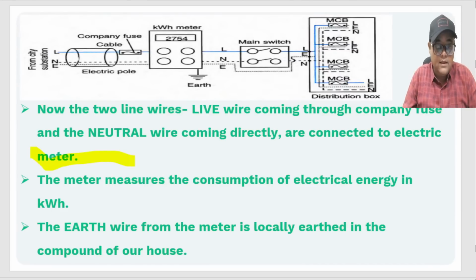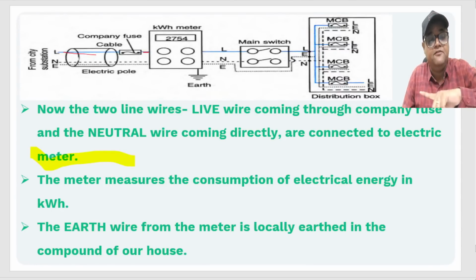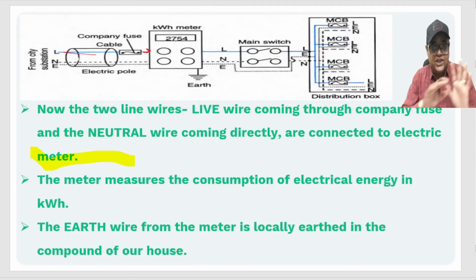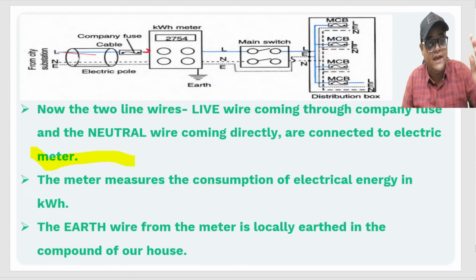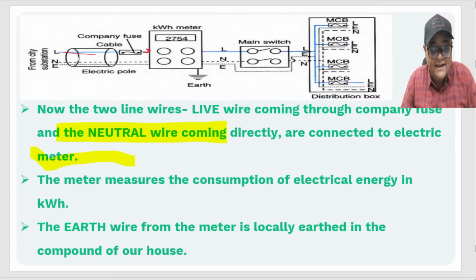Now you can clearly see a live wire through the company fuse, then you have that neutral wire, and then you have that earth wire, right? These three wires were coming. The live wire passed through the company fuse, and the neutral wire is coming directly. No fuse through neutral wire.